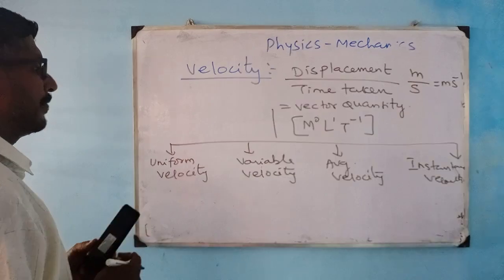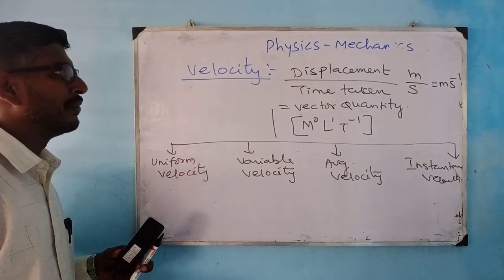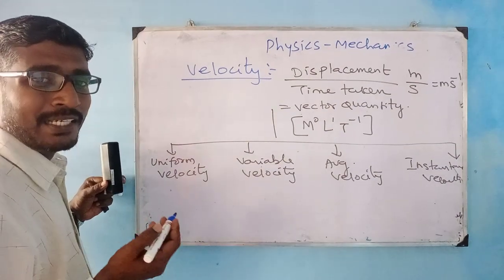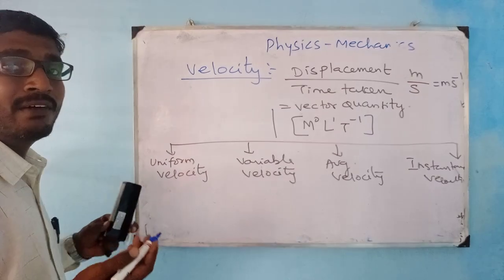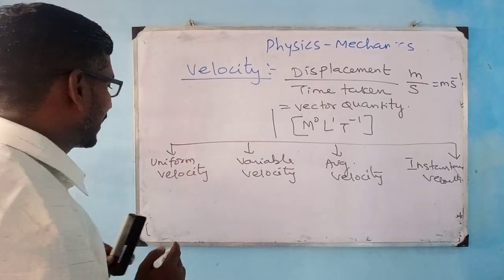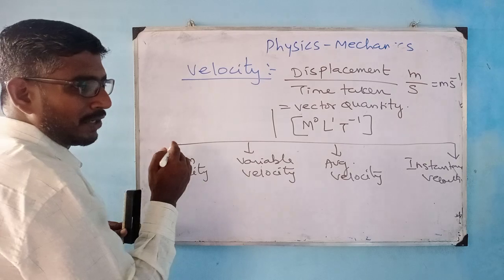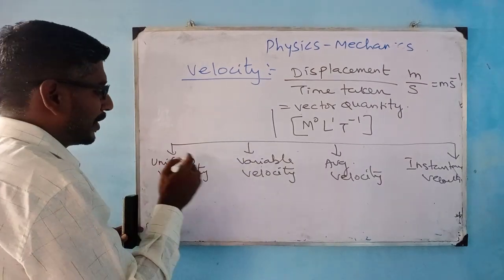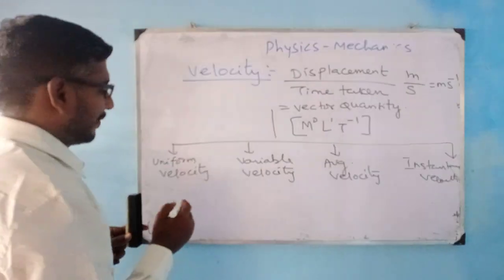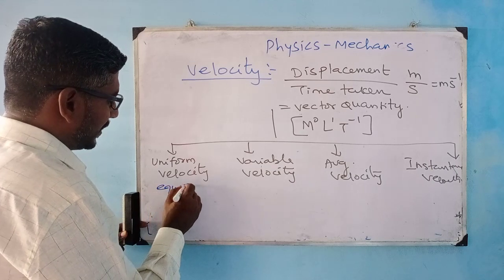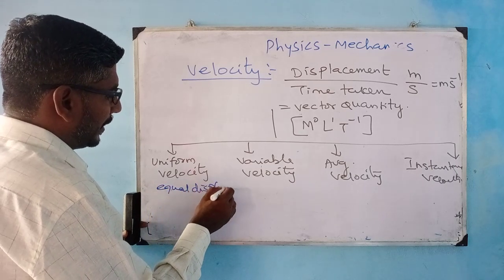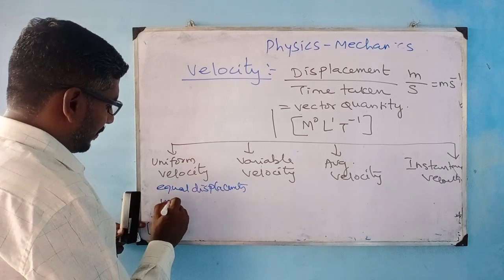Right? So uniform velocity: if an object is moving with velocity and it covers equal displacements in equal intervals of time in that fixed direction, you call it uniform velocity.